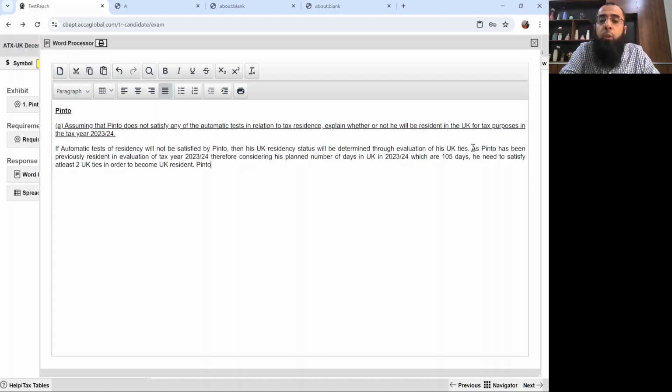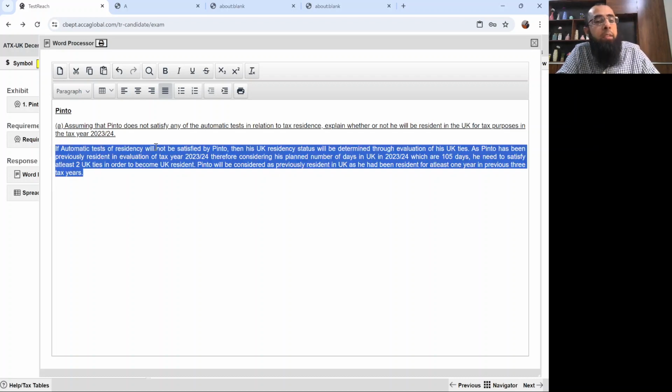Pinto will be considered as previously resident in the UK as he had been resident for at least 1 year in the previous 3 tax years. Let me repeat it again so that you can understand.